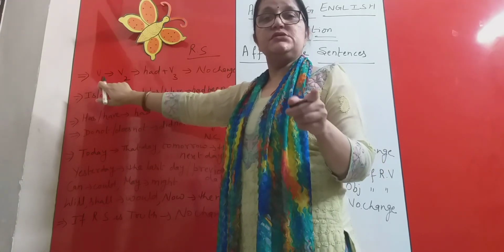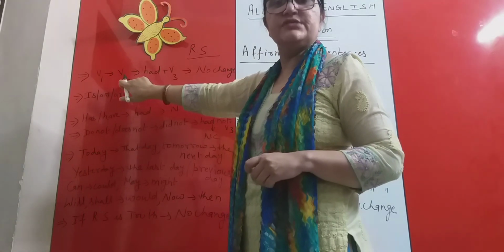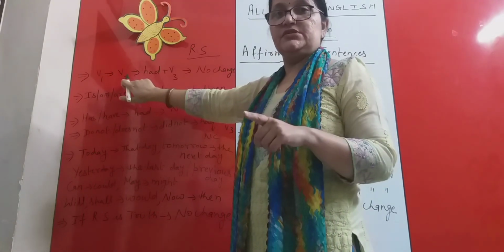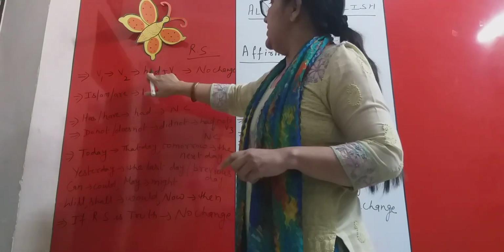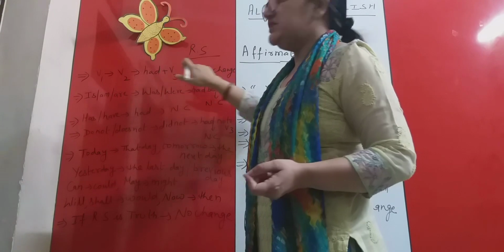The simple present tense is always converted into simple past tense. In simple past tense, we use verb's second form. Simple past tense changes into past perfect tense. In past perfect tense, we use had plus verb's third form, and past perfect tense does not change.